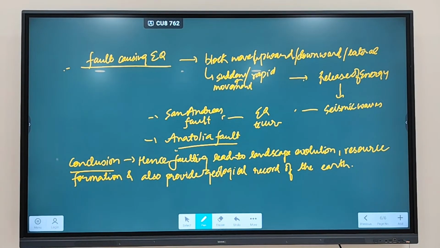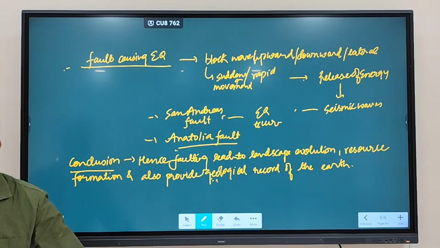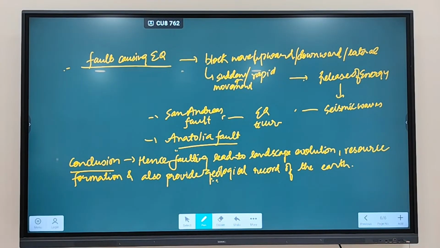So how have we come to know that these mountains were formed in this period? Based on nothing but geological record. So how are you going to get the geological record? Carbon dating on rocks. So what will happen when faulting occurs? Tensions are being created, compressions are being created, thrusting is being created, which lead to what? Sedimentary rock changing into metamorphic rocks, or metamorphic rocks changing into igneous rocks. Erosion will happen, another thing will happen.